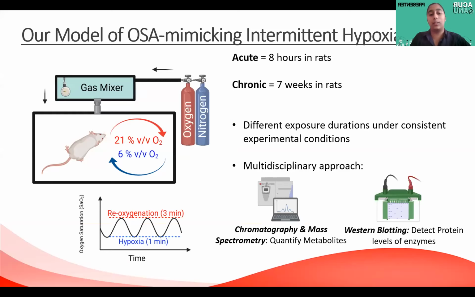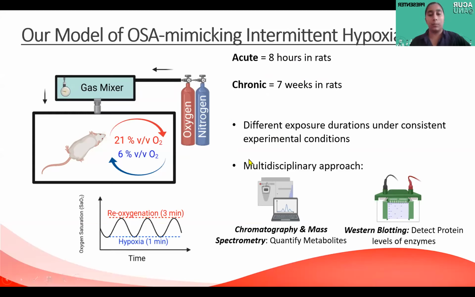So to investigate these aims, we're using the hypoxic gas rodent model that I described earlier to study the independent effects of both 8 hours of intermittent hypoxia, or an acute exposure, and 7 weeks of exposure to intermittent hypoxia, or a chronic exposure, but all under consistent experimental conditions. At the end of these acute and chronic exposures that we did earlier this year, we collected the livers, plasma and tissue from the rats and flash froze them.